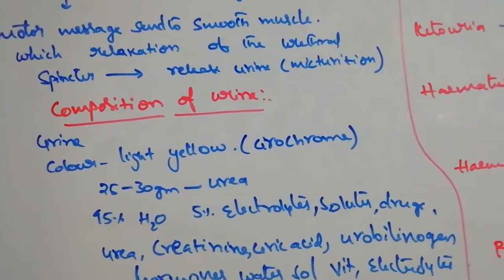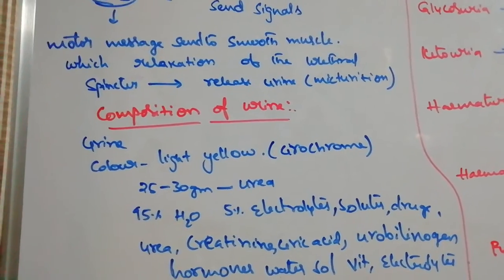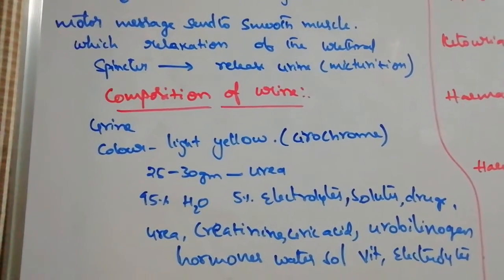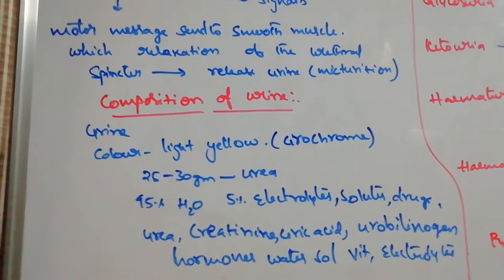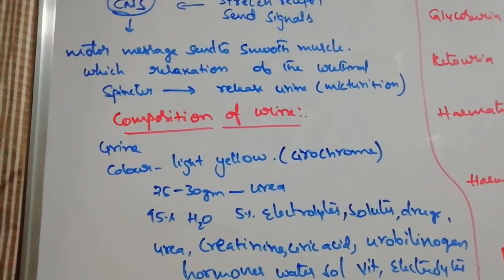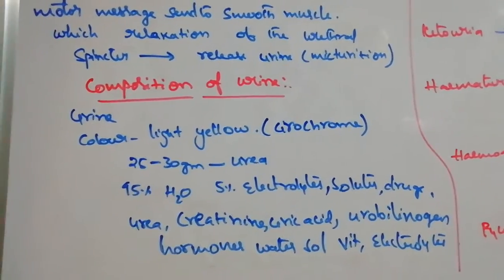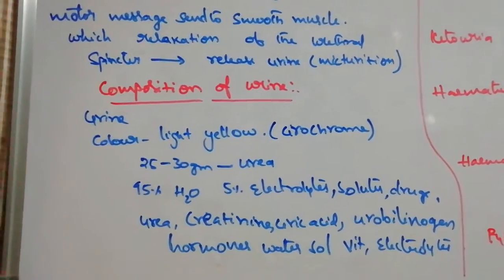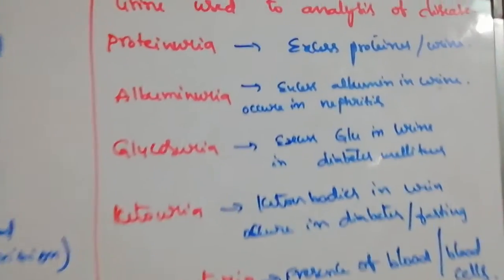Urobilinogen and similar substances are produced by decomposition of hemoglobin. This urine is also used to diagnose diseases. It is used for analyzing diseases. So urine is also used for diagnostic purposes. That is called urine analysis. So how is urine analysis used to identify diseases? Let's see the diseases one by one.